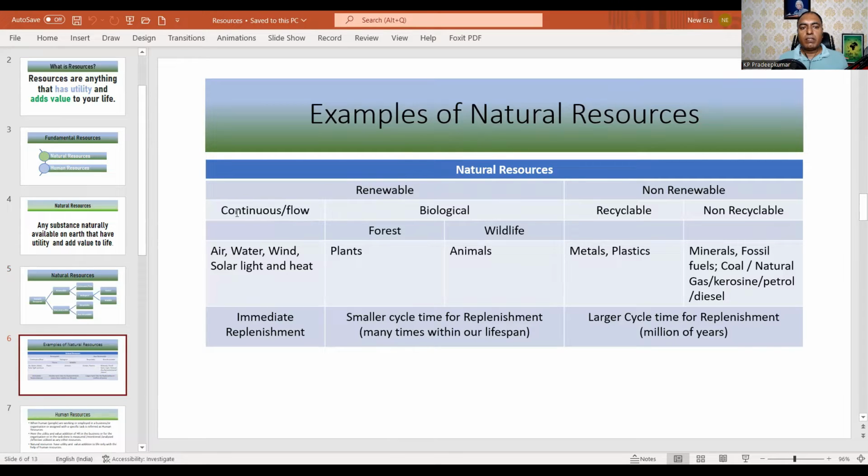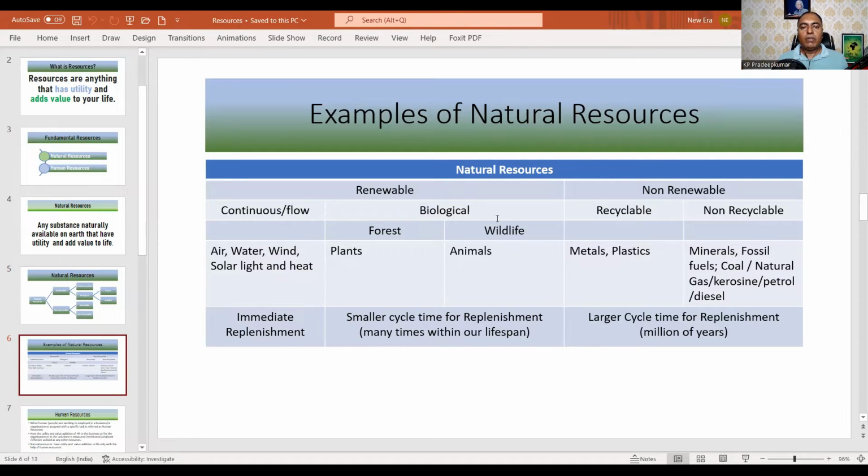It can be further categorized into continuous and flow. Continuously available means air, water, wind, sunlight, and heat, like that. They are immediately and automatically replenished. So that is continuous, no end to it. It is infinitely available. Renewable means if you use it, it is reproduced again.